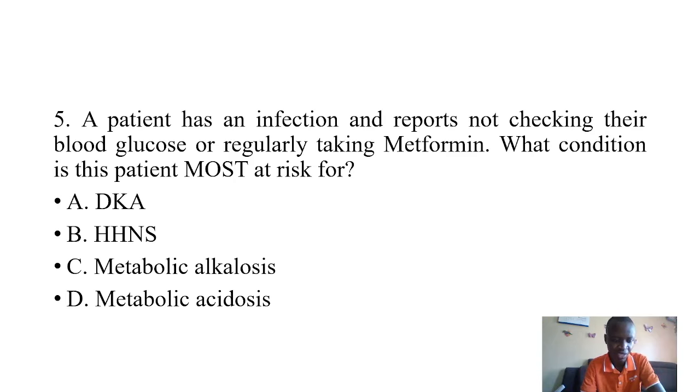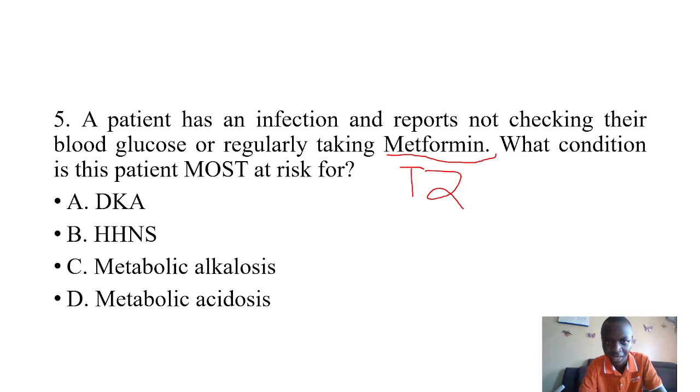The next question says, a patient has an infection and reports not checking their blood glucose or regularly taking Metformin. What condition is this patient most at risk for? So the clues we can find from this question: we are told about Metformin, so at this point we are thinking of type 2, not type 1.